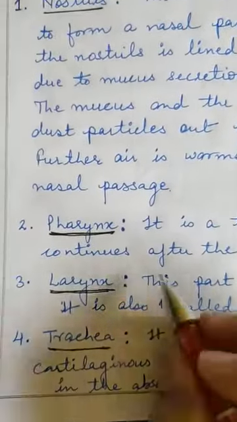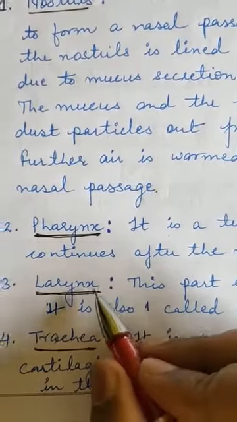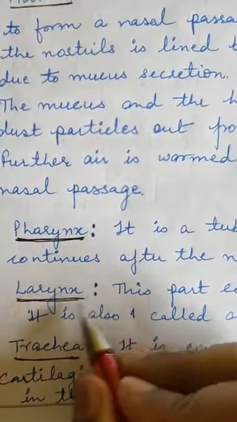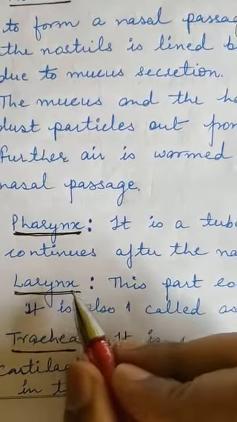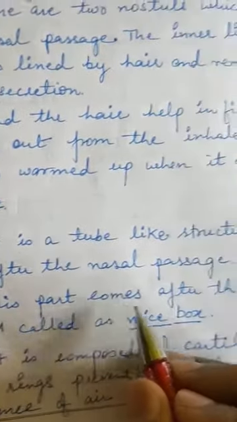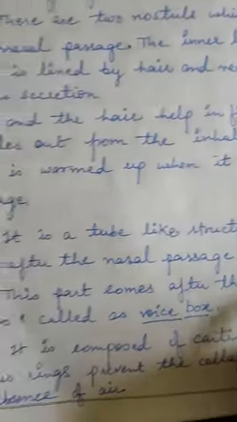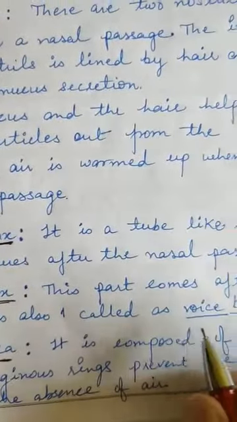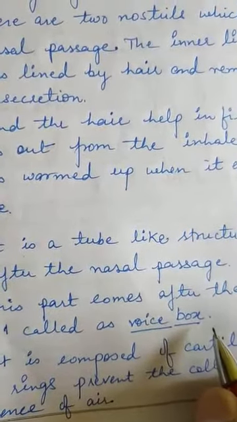Clear? The next is your larynx. The larynx is also known as the sound box. This part comes after the pharynx and it is also called the voice box or the sound box. Clear?